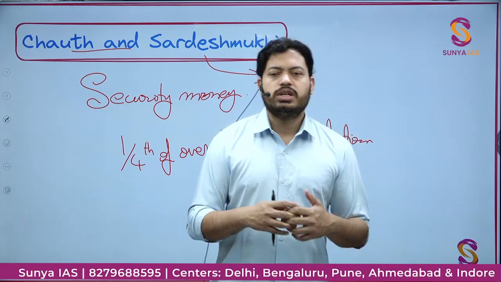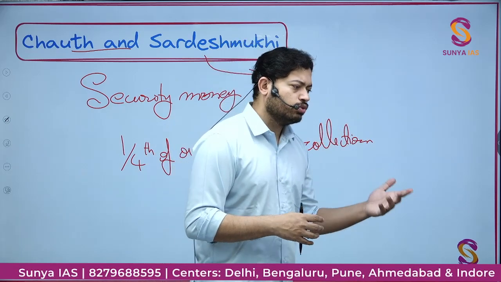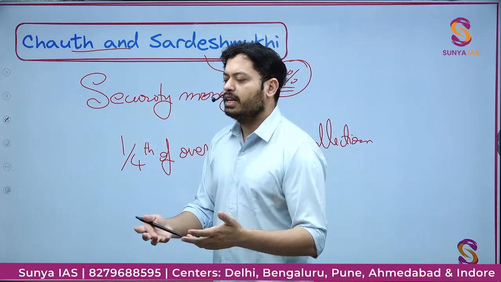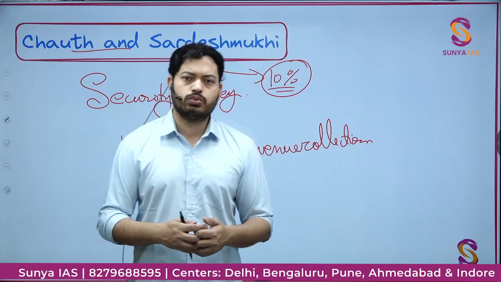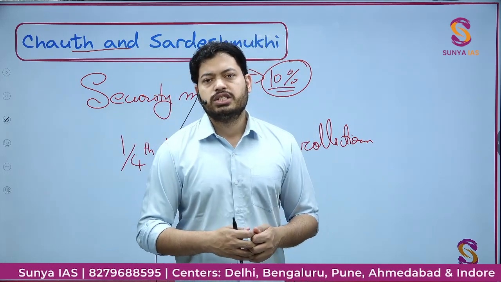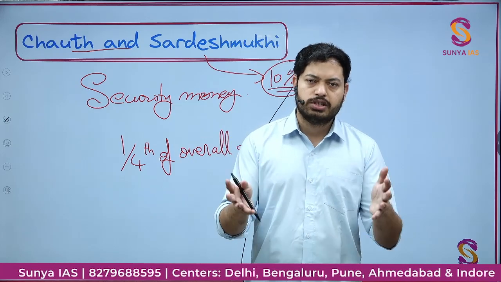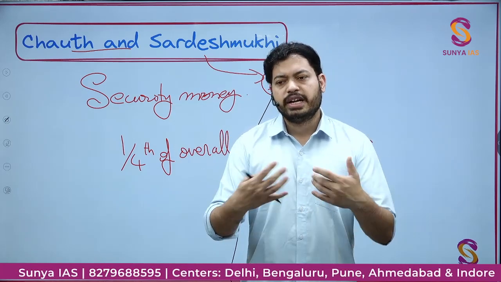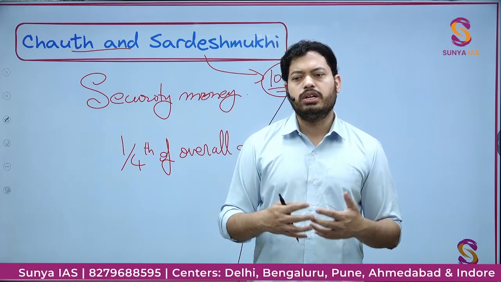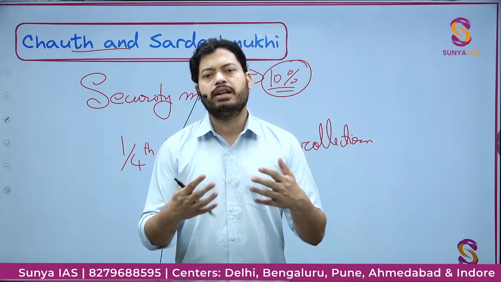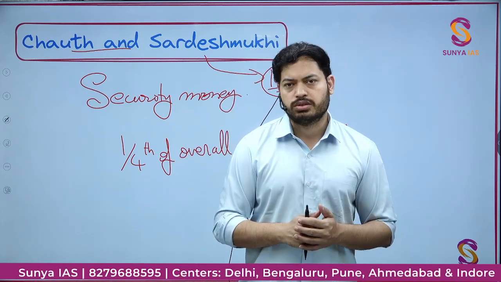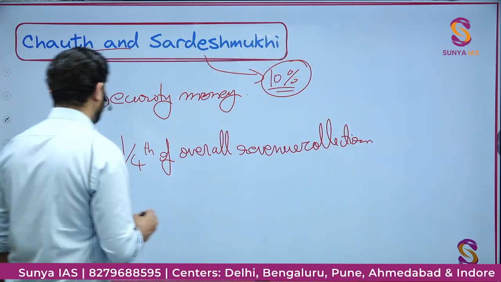Initially Chauth and Sardeshmukhi were useful, because in 1674 the traders of Surat paid Shivaji, and he used it to establish his empire in Raigad and expand. But later on, Chauth and Sardeshmukhi caused the main difficulty between the various Indian regional rulers. So you have to keep that in mind.